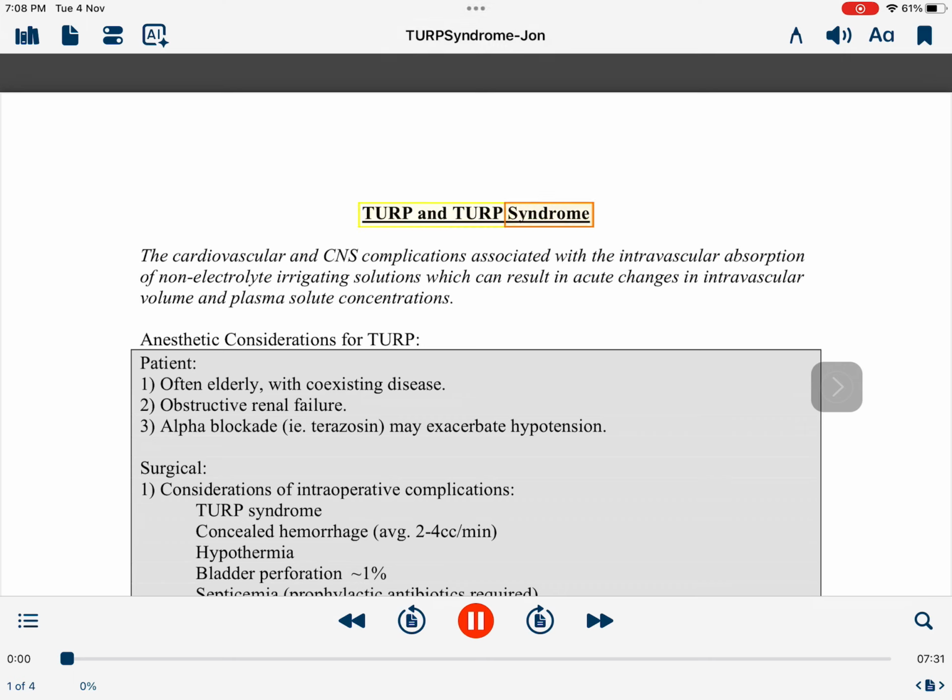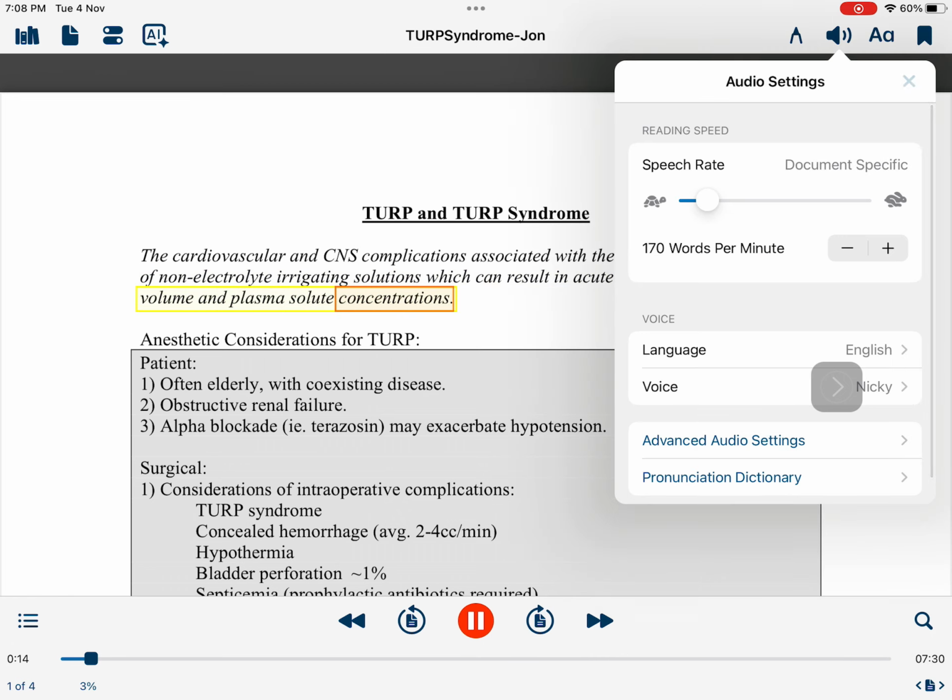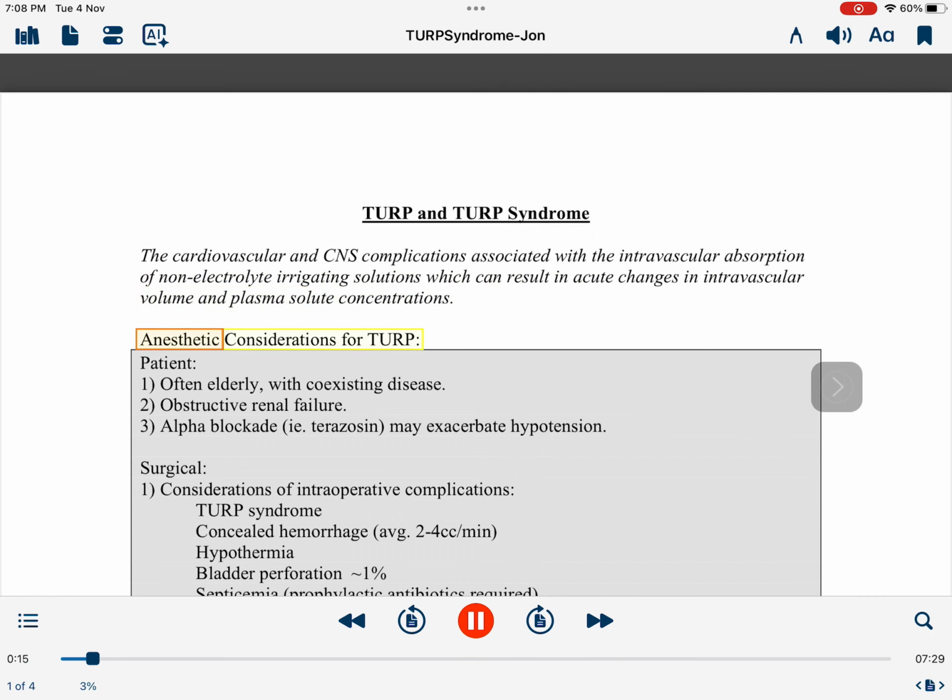TURP syndrome. The cardiovascular and CNS complications associated with the intravascular absorption of non-electrolyte irrigating solutions, which can result in acute changes in intravascular volume and plasma solute concentrations.